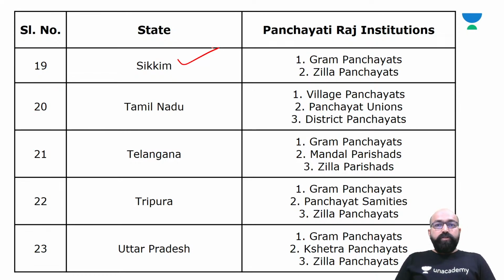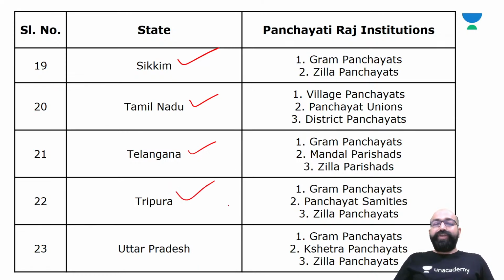In Sikkim, we have gram panchayats, Zilla Panchayats, that is a two-tier system. In Tamil Nadu, we have village panchayats, panchayat unions, and district panchayats. In Telangana, we have gram panchayats, mandal parishad, and zila parishads.